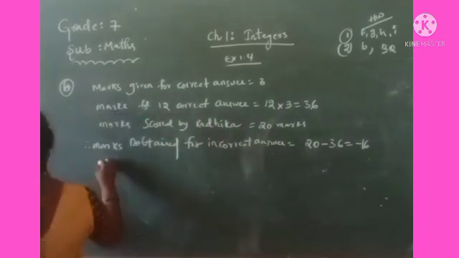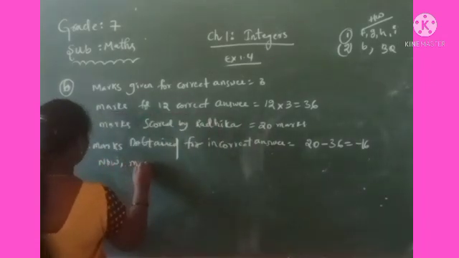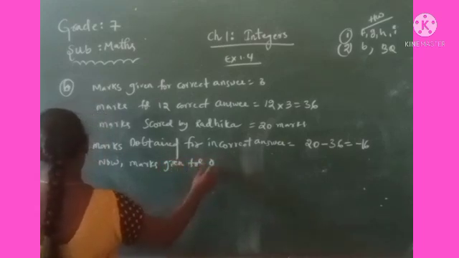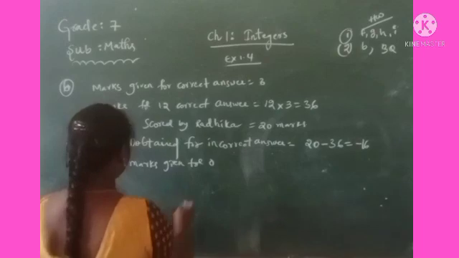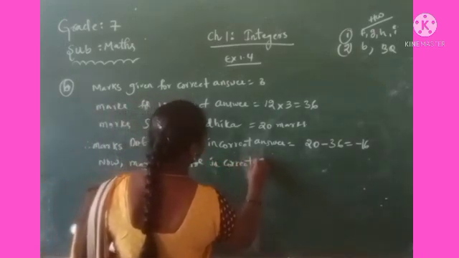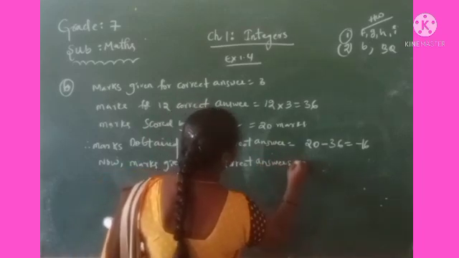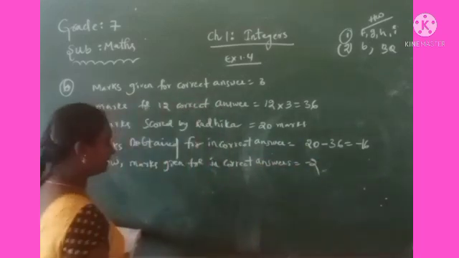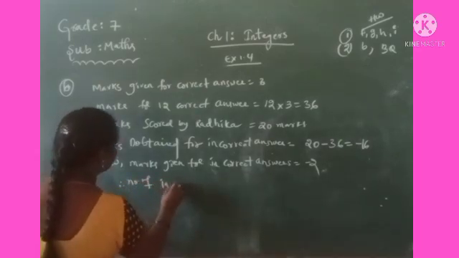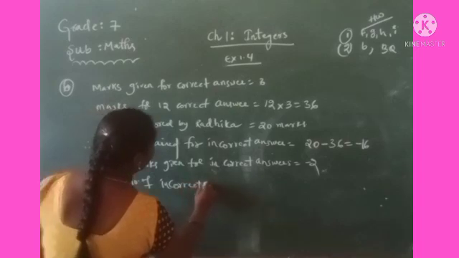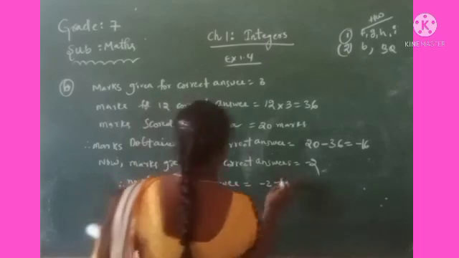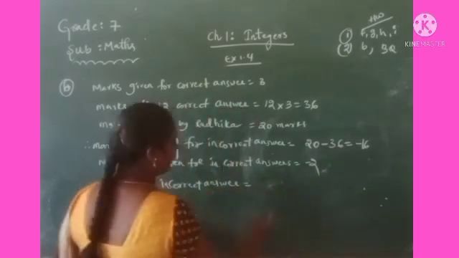And marks given for incorrect answers is equal to how many marks? Negative marks, that is minus 2 marks. The marks obtained for incorrect answers are minus 16.